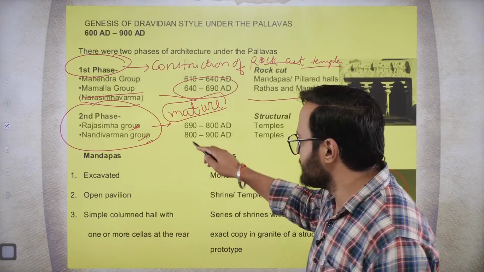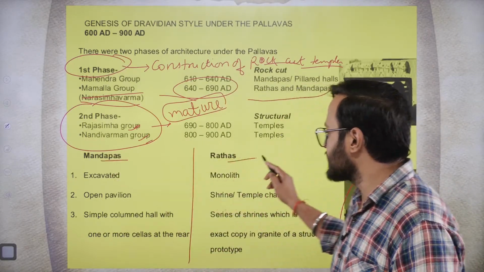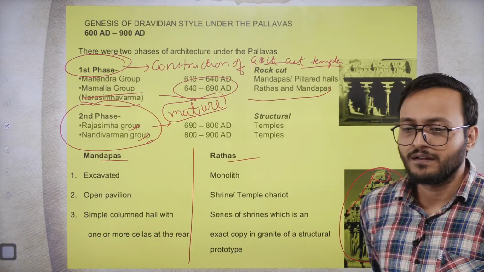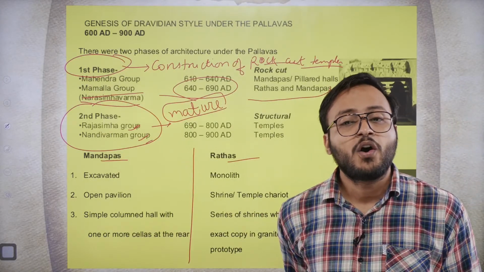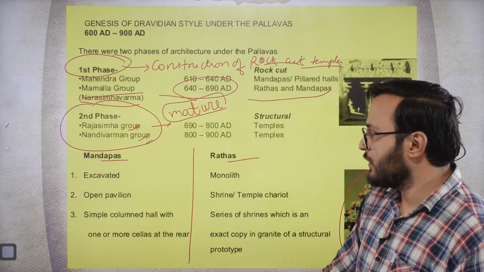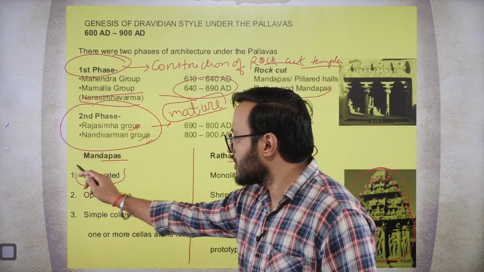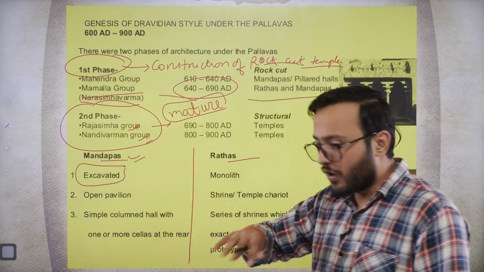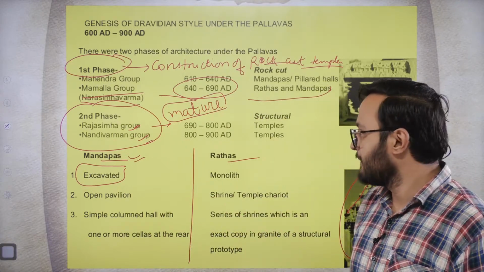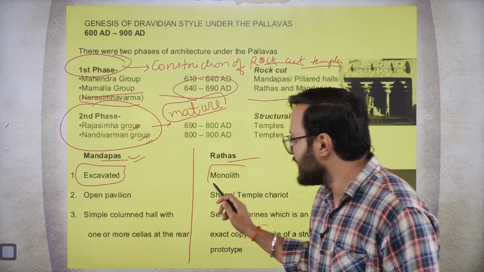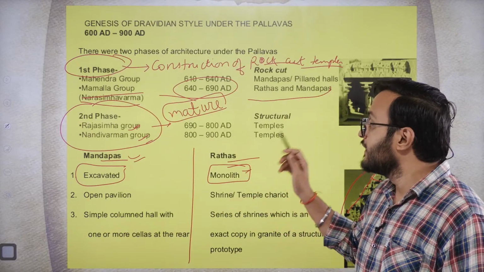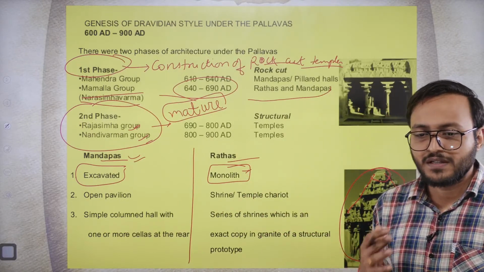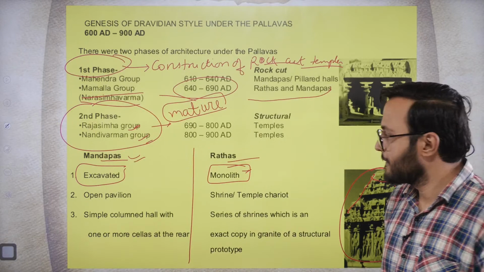But what is the difference between the mandapas and the rathas? They are both constructed on a single rock. However, when we excavate the rock, we create the hollow balcony-like structure called a mandap. But when we simply carve the rock, then we create a solid structure called a rath.